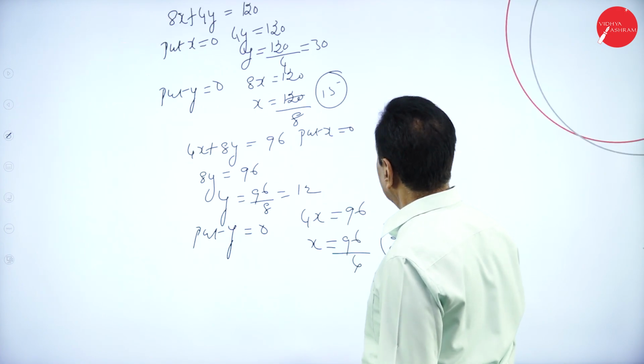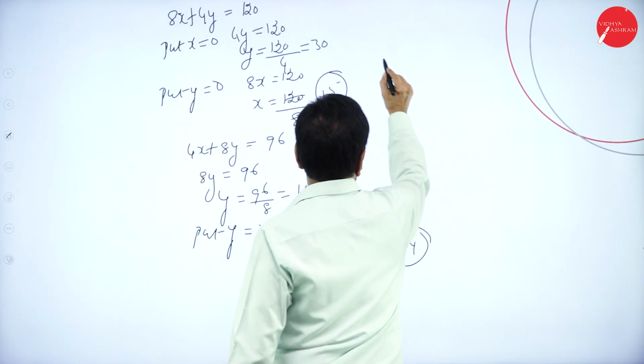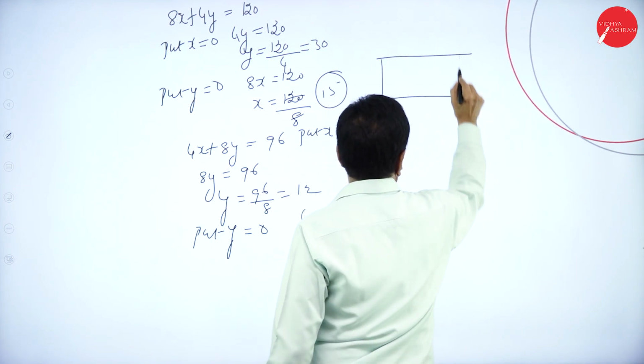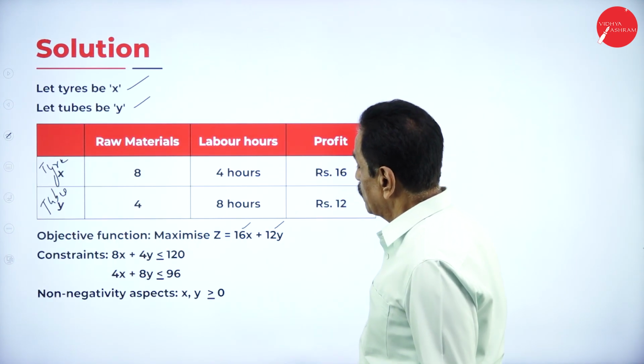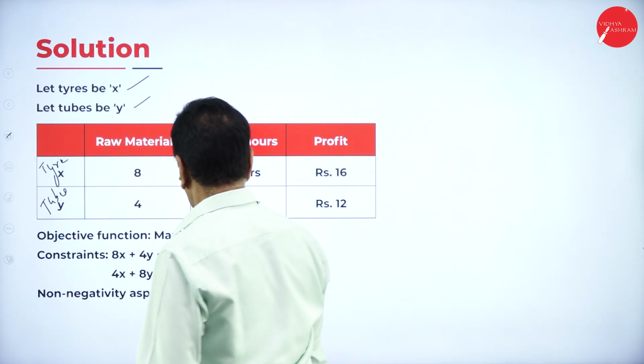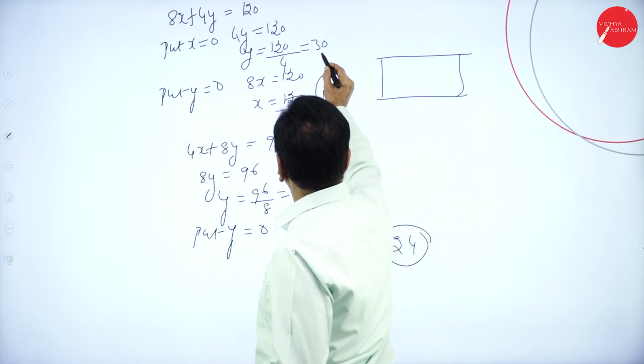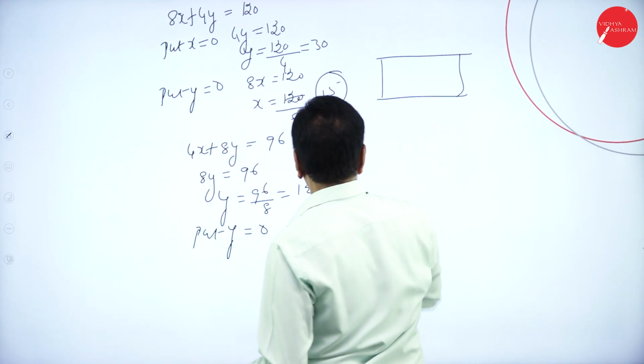Here, first equation, 8x plus 4y is equal to 120. So the answer is 30, 15.